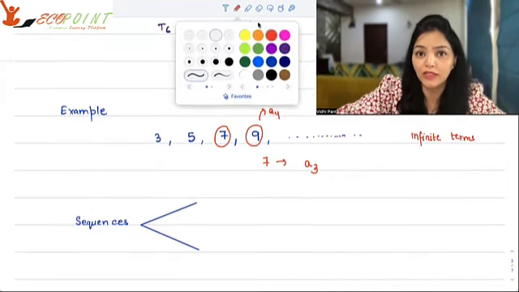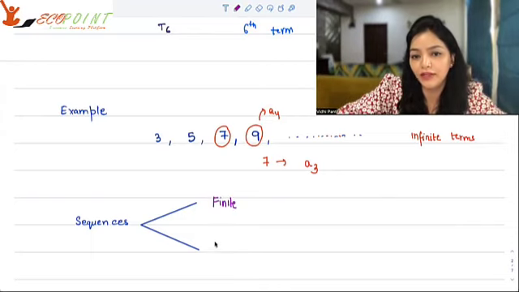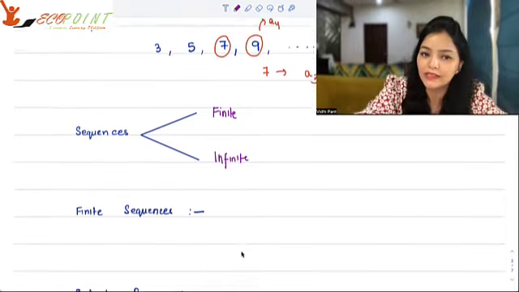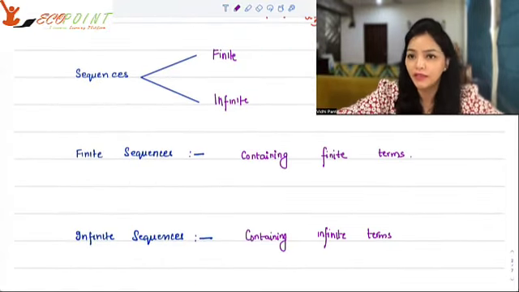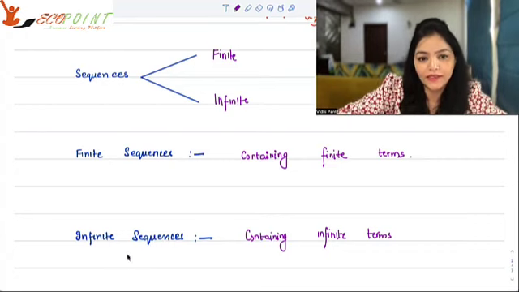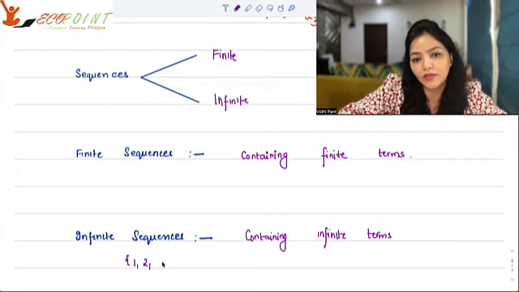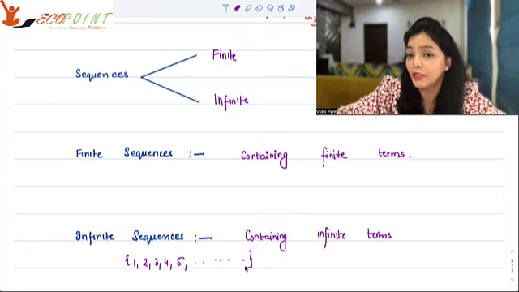So it makes me come to the next thing, and that is sequences could be finite or infinite. Now, what is a finite sequence? A finite sequence is a sequence which consists of finite terms. An infinite sequence is a sequence which consists of infinite terms. For example, if I say the sequence is of natural numbers, 1, 2, 3, 4, 5, and so on and so forth. This is the set of natural numbers, everything written in a particular order.